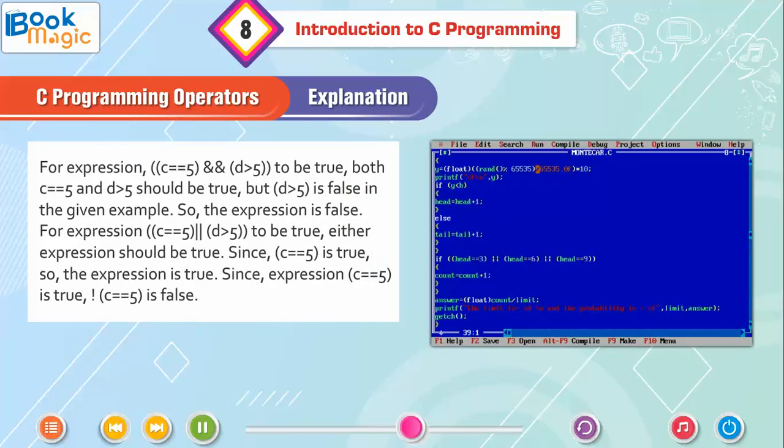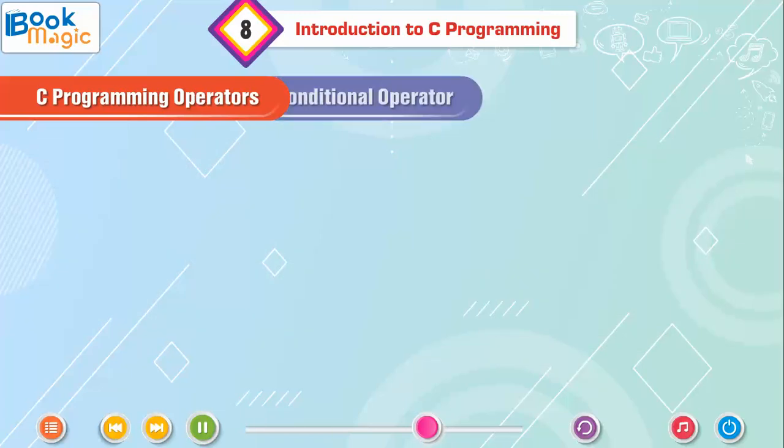For the expression to be true, both operands should be true, but one is false in the given example. So, the expression is false. For the expression to be true, either expression should be true. Since one is true, the expression is true. Since the expression is true, the not of it is false.